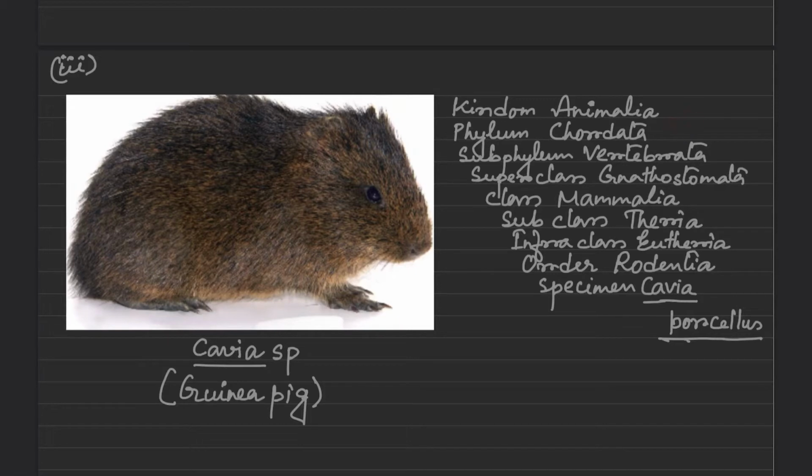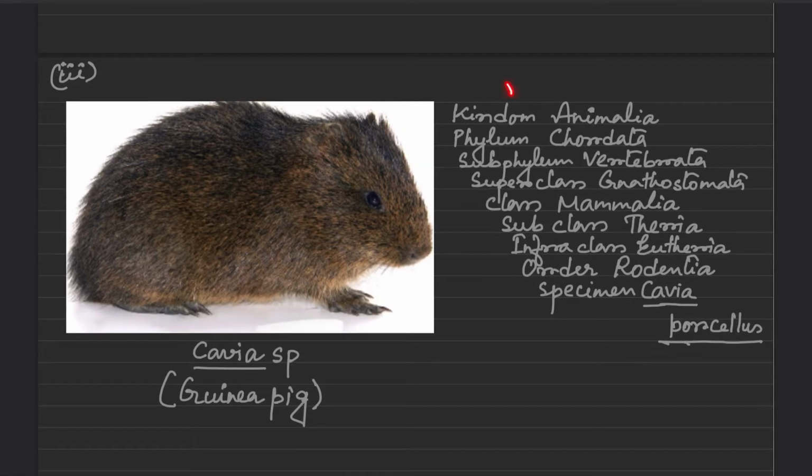Next, subphylum Vertebrata, superclass Gnathostomata, class Mammalia, subclass Theria, infraclass Eutheria, order Rodentia, and the specimen name is Cavia porcellus.